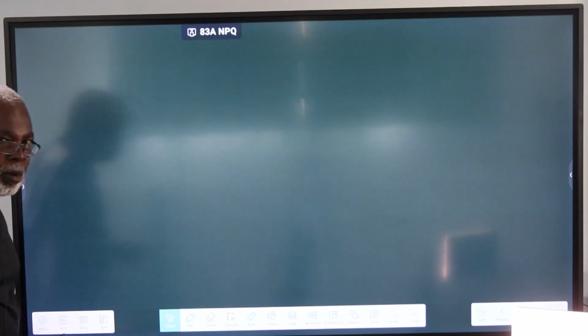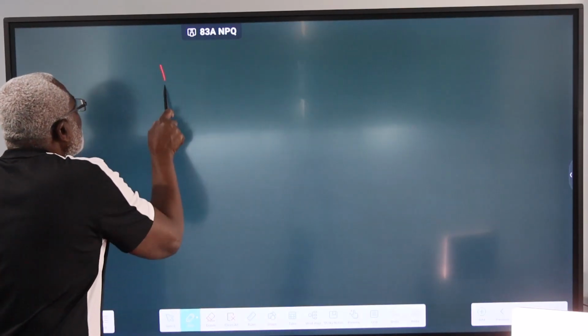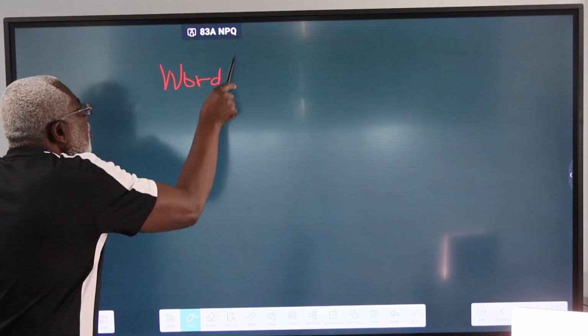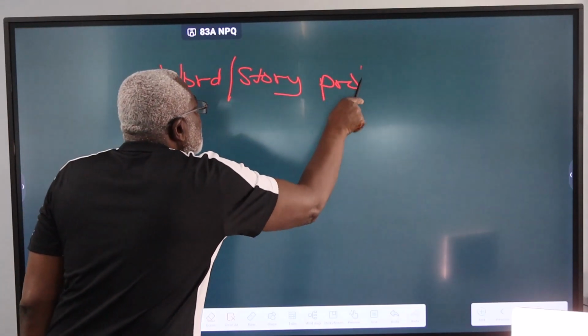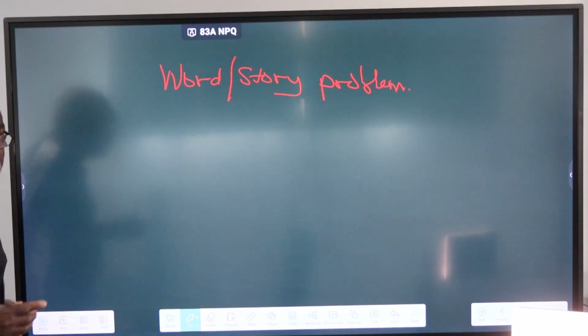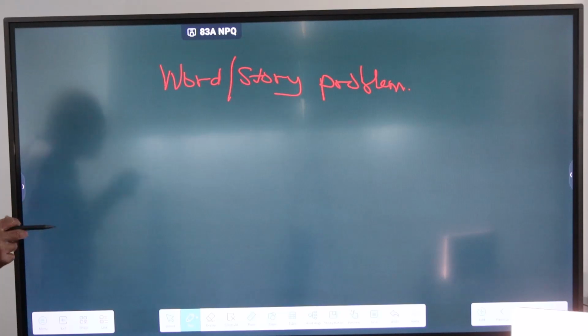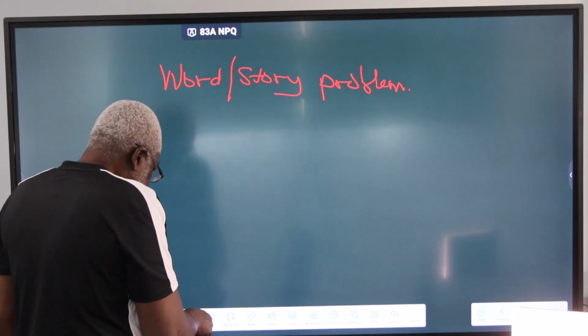Let us try and solve this problem. This is what is normally called a word or story problem. It is a story problem in that the problem is stated in words, as if somebody is telling a story. And then it is your task to actually understand the problem and interpret it into a mathematical expression. Let us look at the problem that we are tackling.